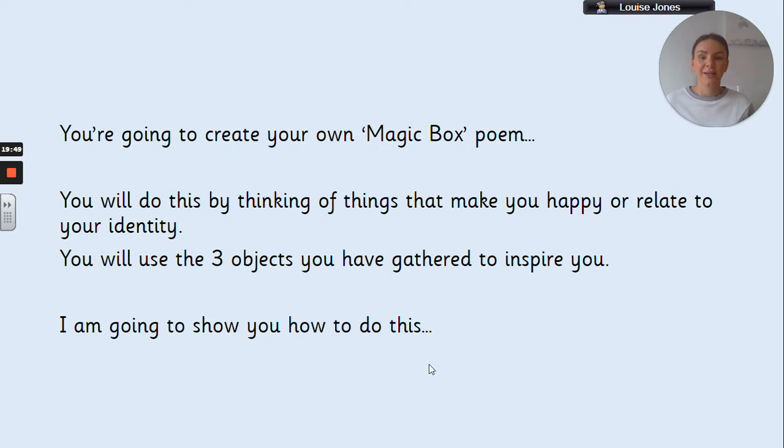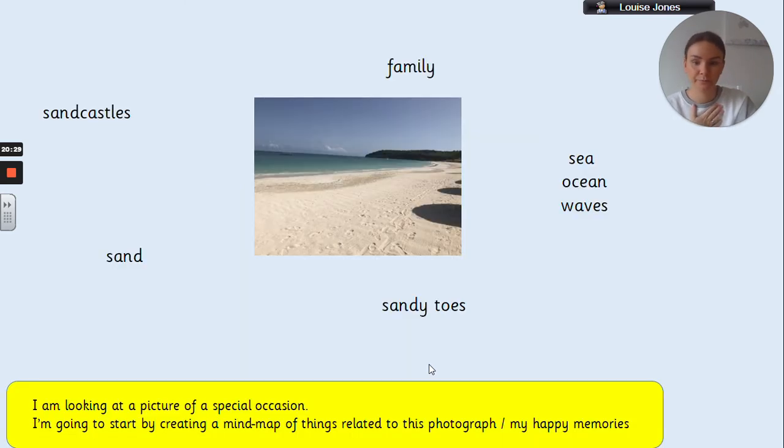So, you're going to create your own magic box poem, as I've said. You're going to do this by thinking of things that make you happy or things that relate to your identity, things that are personal to you, memories that you've got. And that's why I asked you to gather the 3 things: the photograph, the treasured object, and your favourite book, because these are going to help you and give you inspiration of things to put inside your magic box. So I'm going to take you through step by step of how to write your first verse of your poem. And you're only going to write 1 verse in today's lesson. And I'm going to show you how I did that first of all.